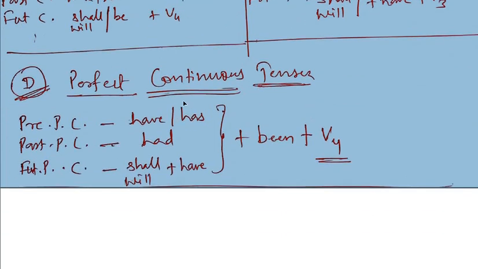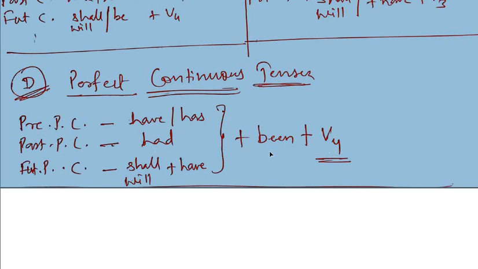And now perfect continuous tenses are also formed with the help of to have's helping verbs. Here are to have's present plus this perfect form and this continuous form of the verb. So this is present perfect continuous.